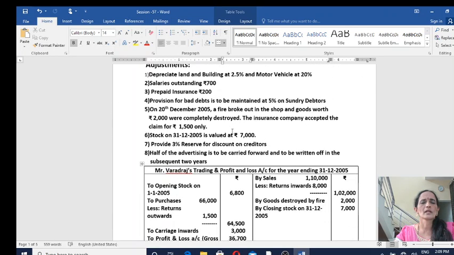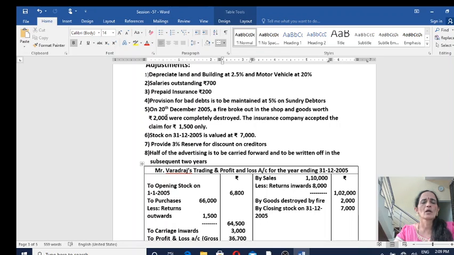Here, next one, salaries outstanding, already adjusted. You have added it to salaries on the debit side of profit and loss account. Prepaid insurance also has been adjusted. Provision for bad debts is also recorded under profit and loss account.